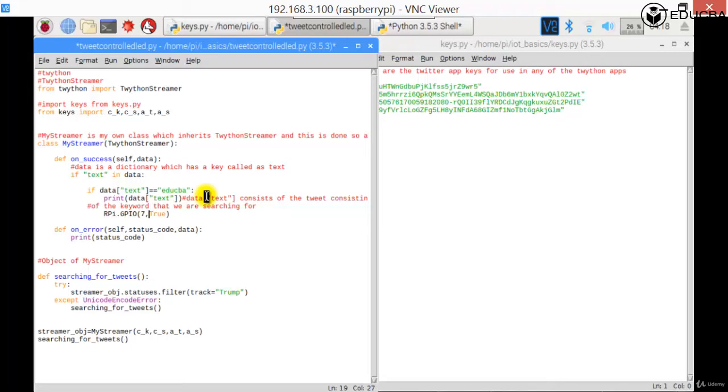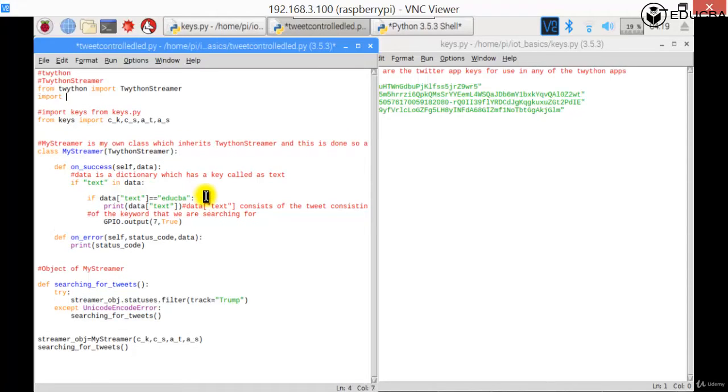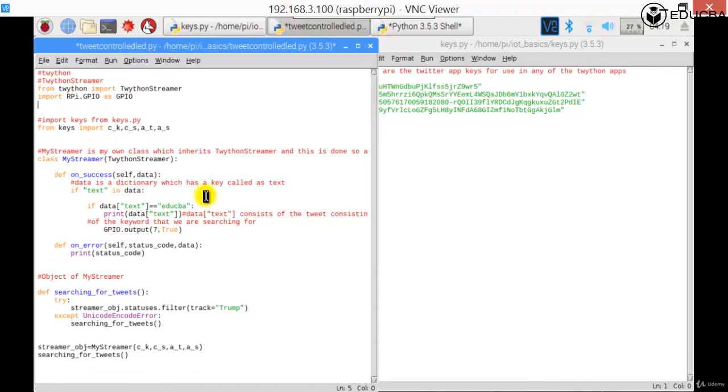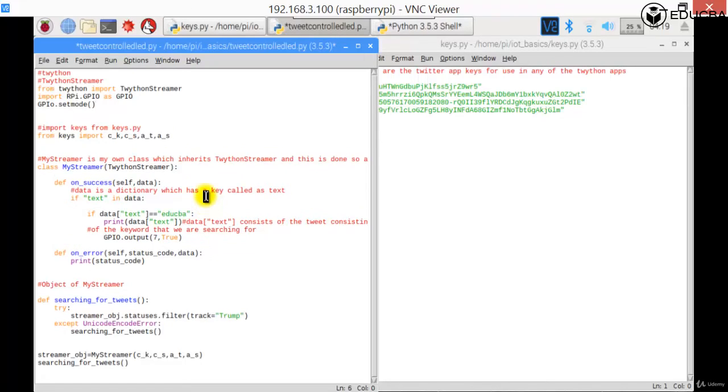So instead of saying rpi.gpio, what I'm going to do, if you remember, I was doing gpio.output, right? So .output, so which means I need to import rpi.gpio as GPIO, and then you have to say gpio.setmode and gpio.setup, right? You need to set mode and gpio.setup.